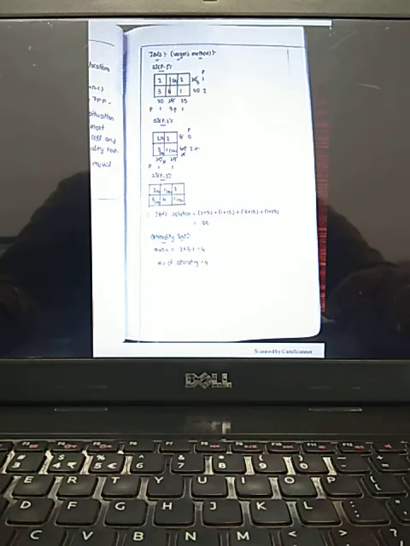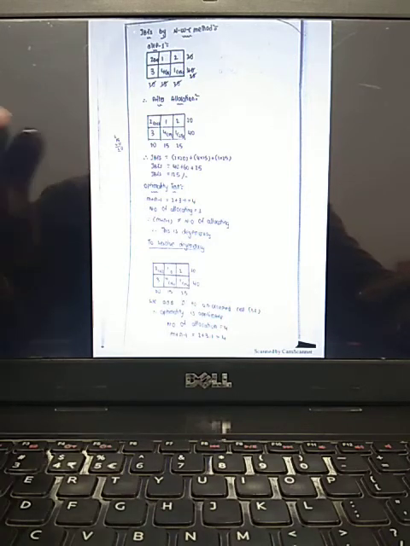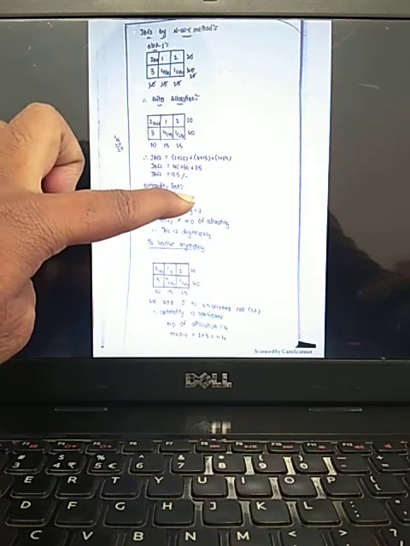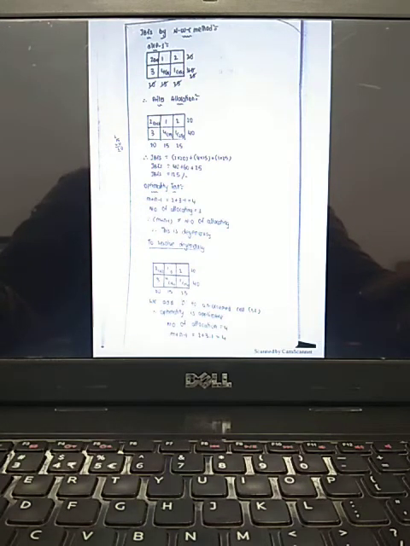But let us see one more method. What is that one more method? The northwest corner rule method. You apply the northwest corner rule for the same problem. You are getting degeneracy. Why? See here, m plus n minus 1, number of rows plus number of columns minus 1, is equal to 4. But the number of allocations is 3. So whenever degeneracy is there, you cannot apply the optimality test.